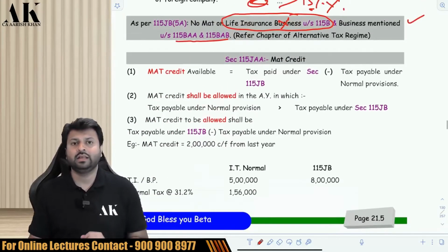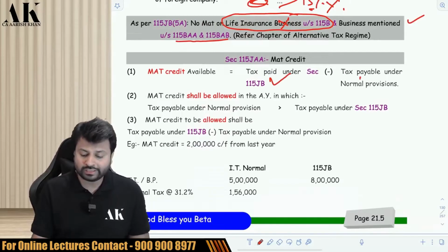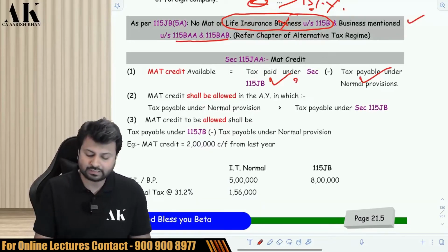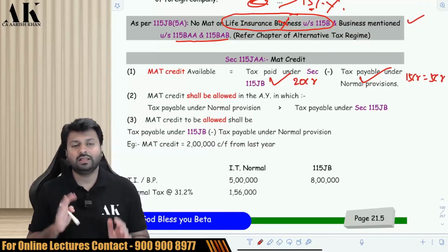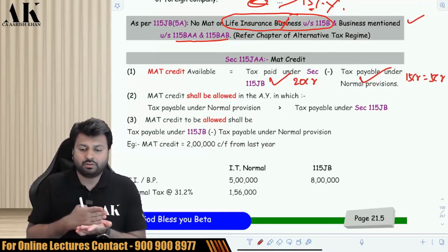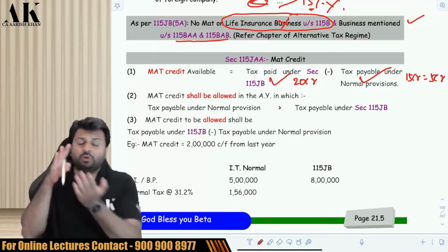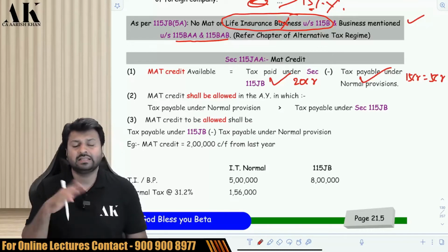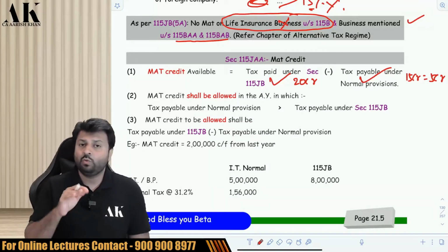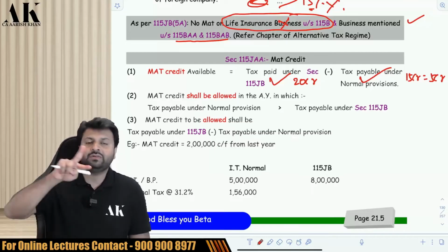What is MAT credit? When you pay MAT liability more than the normal provision, that is known as MAT credit. Suppose this is 20 crore, this is 15 crore, then 5 crore is called as MAT credit. When the tax as per the MAT is more and the tax as per the normal provision is less, the difference between the two is called as MAT credit. When can I use that MAT credit? In the reverse situation you can use.